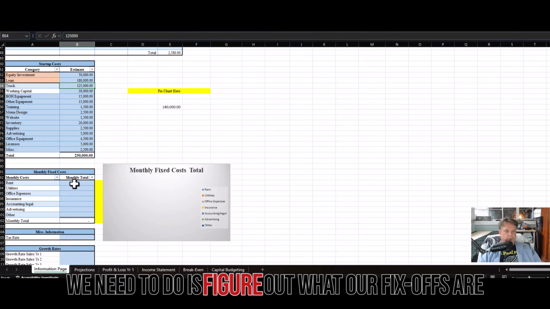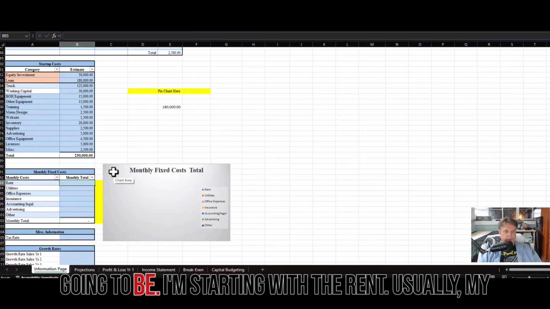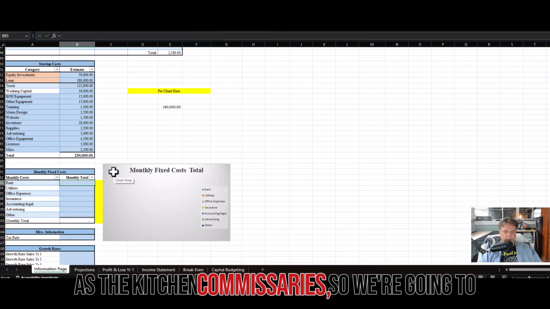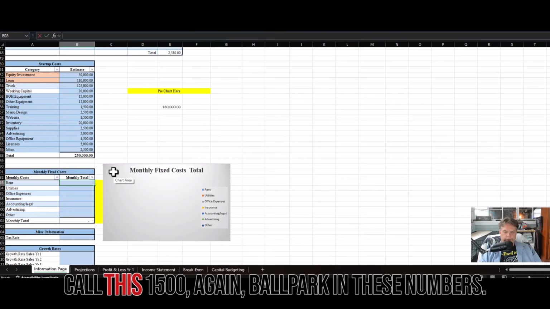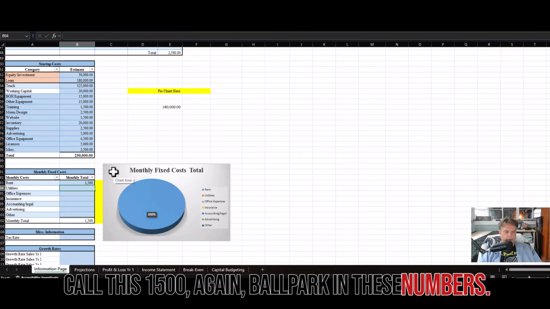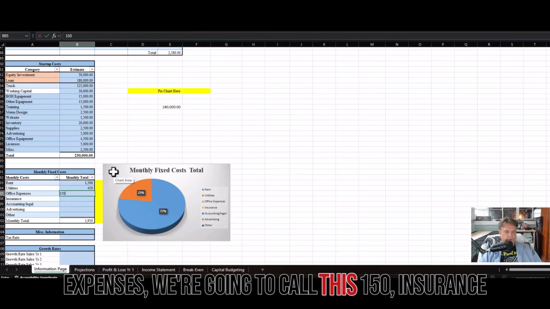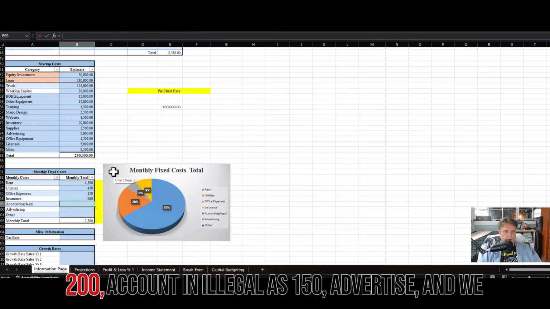Next thing we need to do is figure out what our fixed costs are going to be. Starting with the rent. Usually my clients, I tell them to use the rent section as the kitchen commissary. So we're going to call this $1,500. Again, I'm ballparking these numbers. Utilities, we're going to call this $450. Office expenses, we're going to call this $150. Insurance, $200. Accounting and legal is $150.